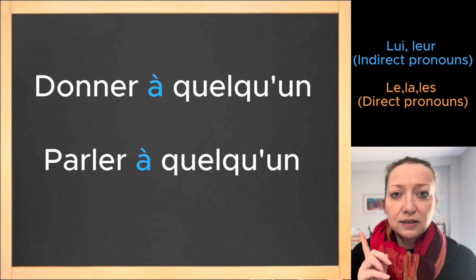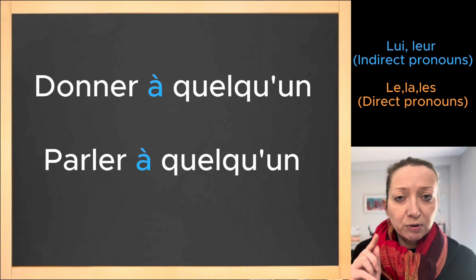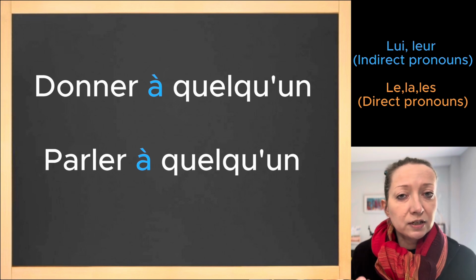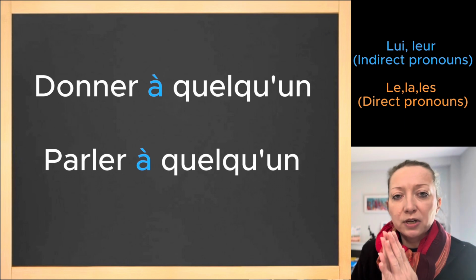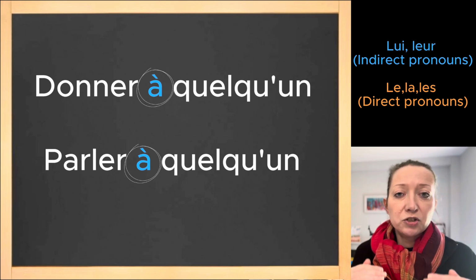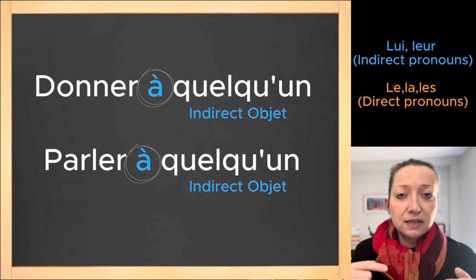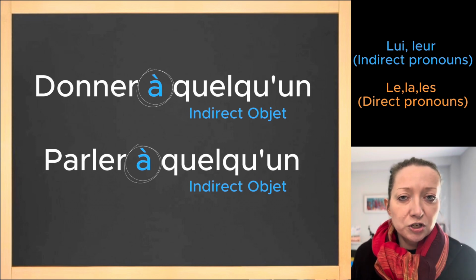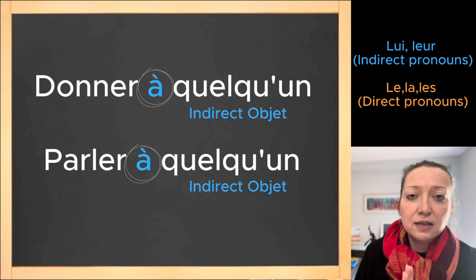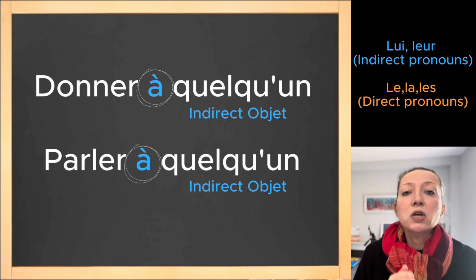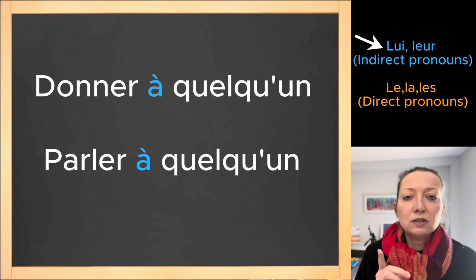So let's take the sentence, for example, with the verb donner. Donner à quelqu'un. You've got the preposition à. And we're going to take another example, parler. Parler à quelqu'un. So you've got the preposition à there. The preposition is going to imply that quelqu'un is an indirect object. If quelqu'un, because of the preposition, is an indirect object, then we are going to replace it with an indirect pronoun, which is going to be lui or leur.